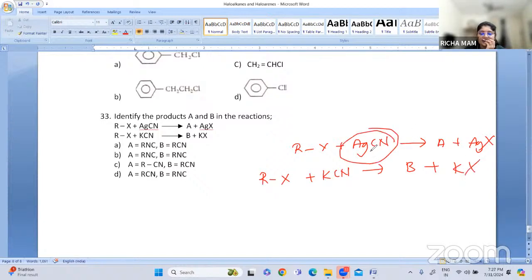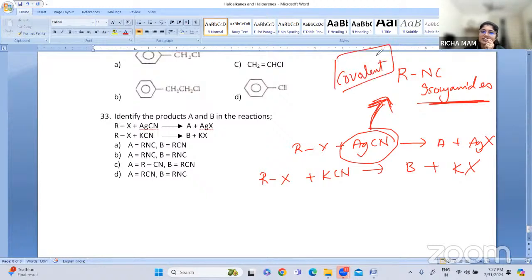When it reacts with AgCN, what does it form? AgCN is mainly covalent, so a covalent type of bond is formed. It will form NC, it forms isocyanides. AgCN is covalent, and nitrogen is free to donate the electron pair to the carbon. So this forms isocyanides, and a covalent bond is formed, because the nitrogen can easily donate the pair of electrons.